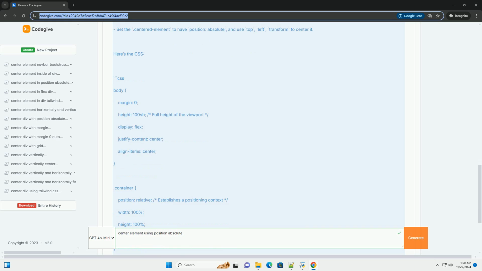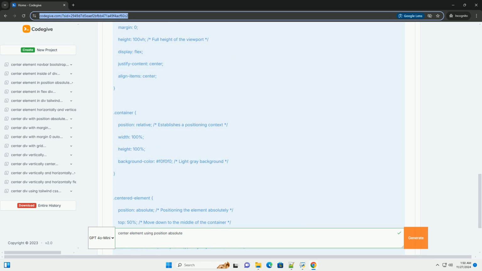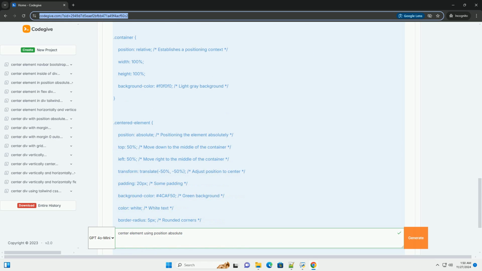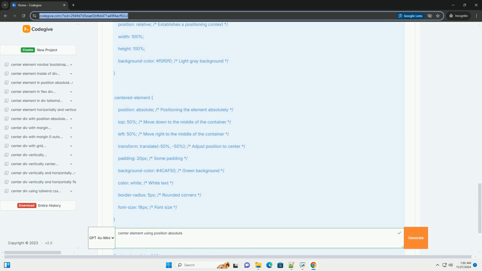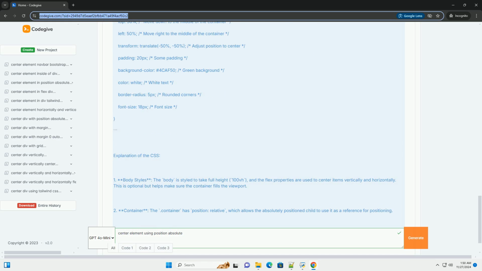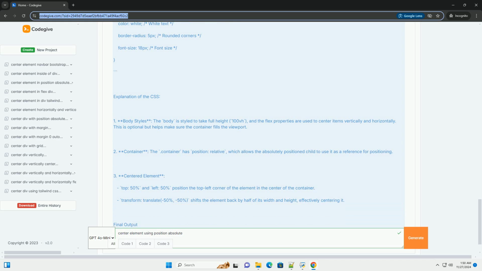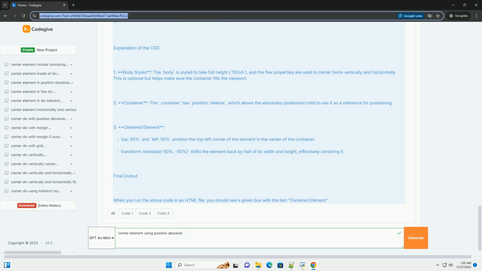When you set an element's position to absolute, it is positioned relative to the nearest positioned ancestor, i.e., an ancestor that has a position of relative, absolute, or fixed. If there is no such ancestor, it will be positioned relative to the initial containing block, usually the viewport.